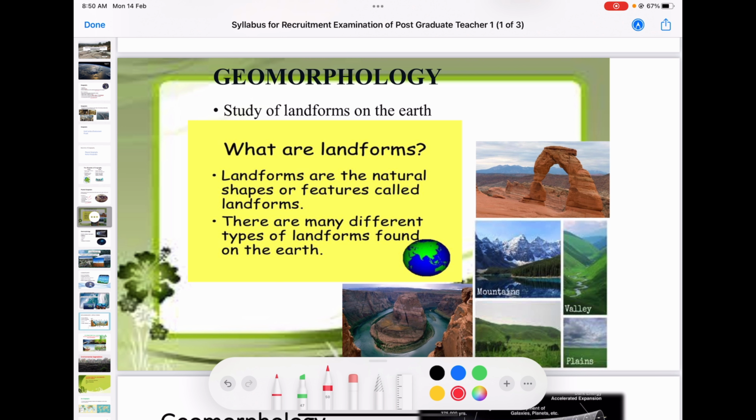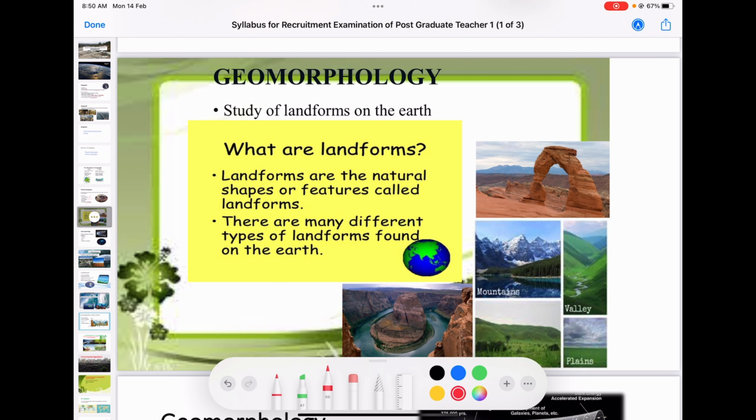So what is landform? Landforms are the natural shapes or features of a land or a particular region. Like a plateau. What is this plateau? We will say a plateau has a table shape. So there will be some kind of natural shape for a landform.